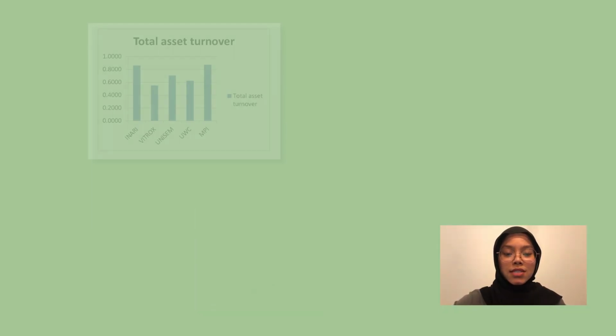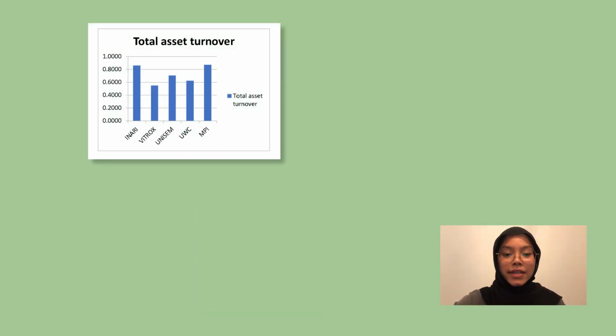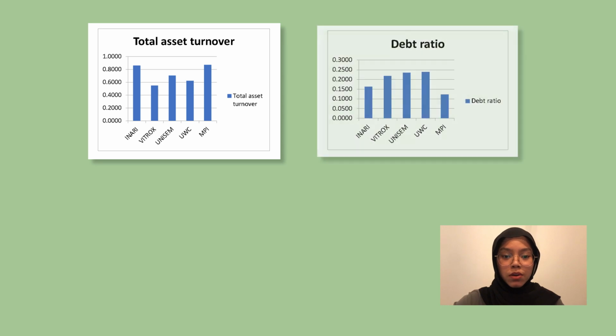Lastly is total asset turnover. The highest total asset turnover is MPI with 0.87 times and lowest is Vitrox with 0.55 times. Next is leverage ratio. Firstly, debt ratio. The highest debt ratio is recorded by UWC with 23.86% and lowest is MPI with 12.24%.